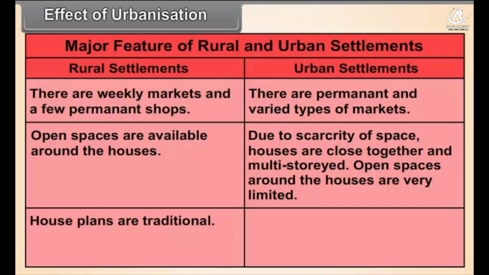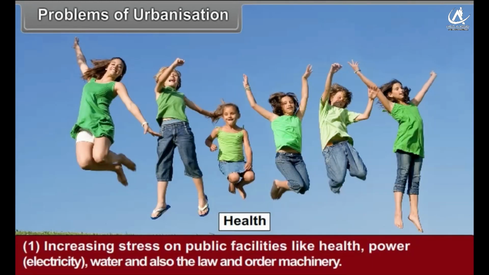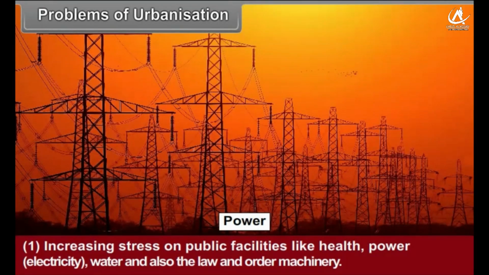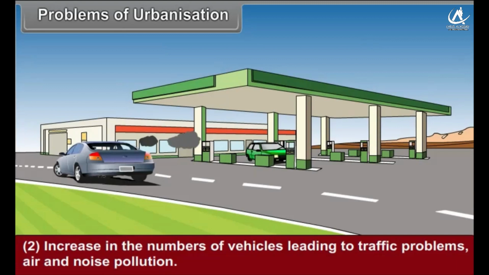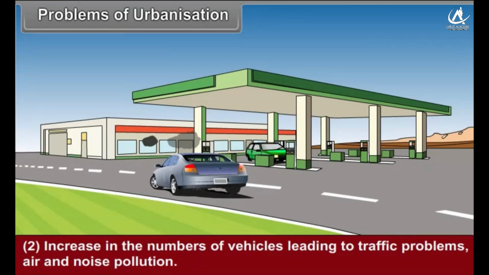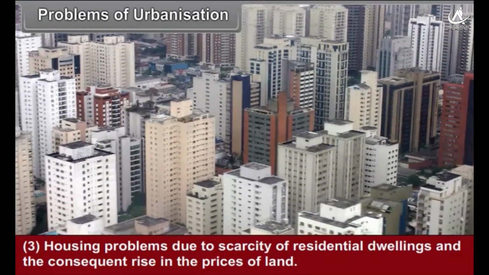Problems of urbanization. Increasing stress on public facilities like health, power, that is electricity, water supply, and also the law and order machinery. Increase in number of vehicles leading to traffic problems, air and noise pollution. Housing problems due to scarcity of residential dwellings and the consequent rise in the prices of land.